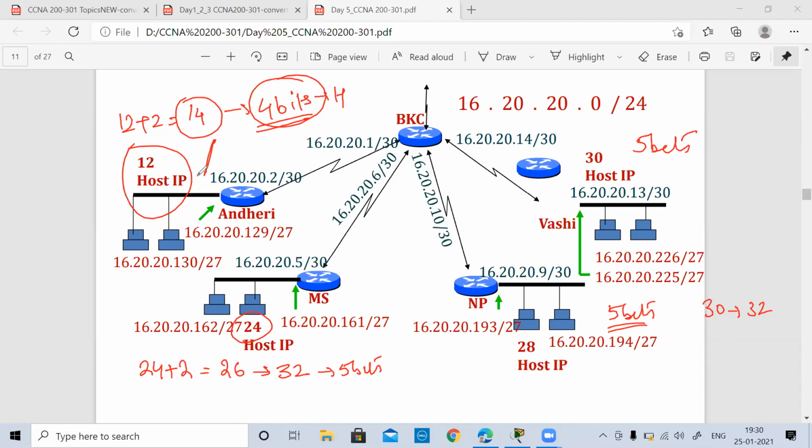So I require a slash 28 for this case. For all these cases, I have to definitely go with slash 27, slash 27, slash 27. And for these, I have already gone to slash 30. So again, this is variable length subnetting. I have utilized slash 28, slash 27 and slash 30. So there are 3 different subnet masks, and hence it is known as variable length. Yes, is it clear?